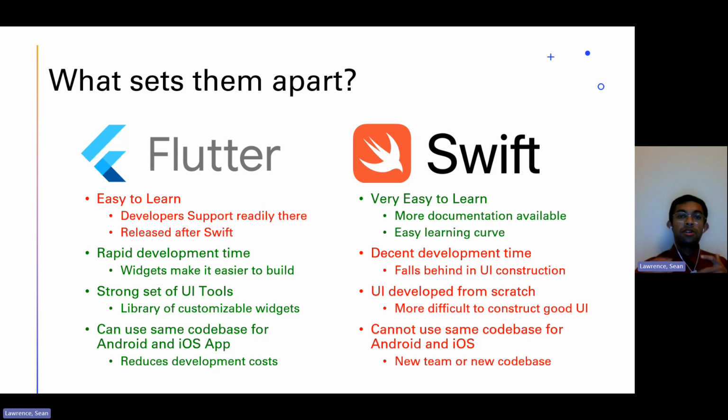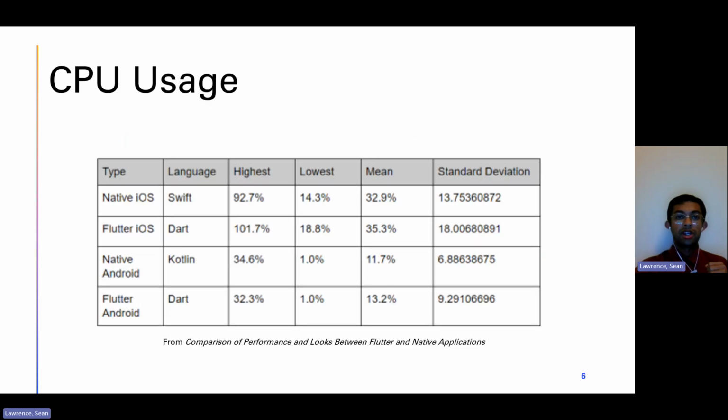With that being said, we're still left to compare the performance of both of these frameworks, which we can do right here. We have data from a study conducted by Matilda Olson comparing the CPU usage of both of these frameworks. We can see that the usage numbers are all very similar, with Flutter's being slightly higher in each category. Based on this data and the consensus of those online, we can conclude that Swift has a slight advantage when it comes to CPU performance, but Flutter can perform on par with Swift, meaning the difference may just be negligible.